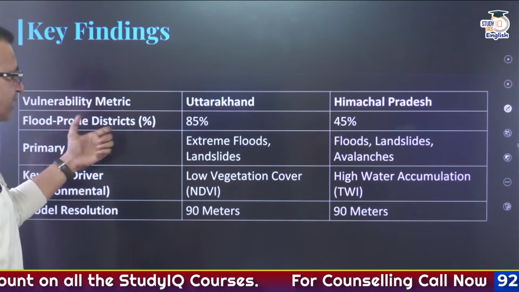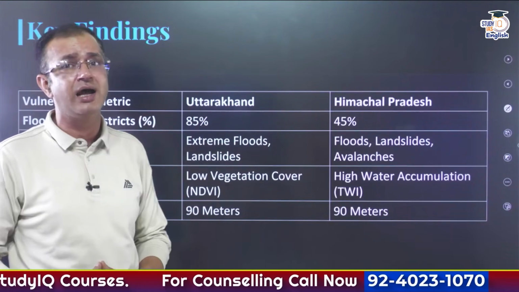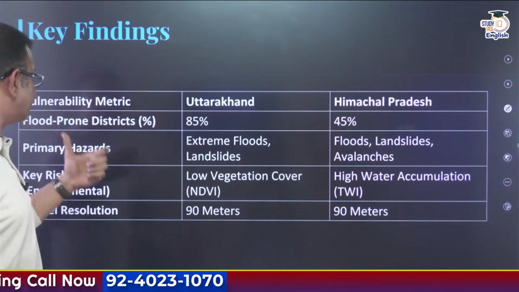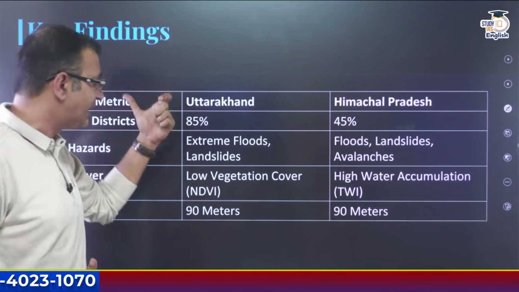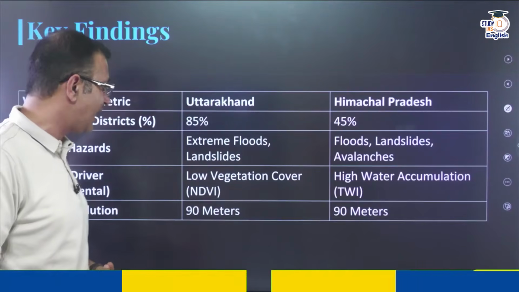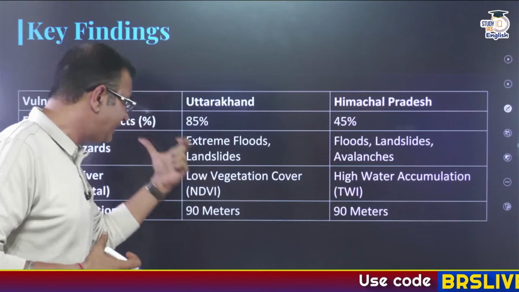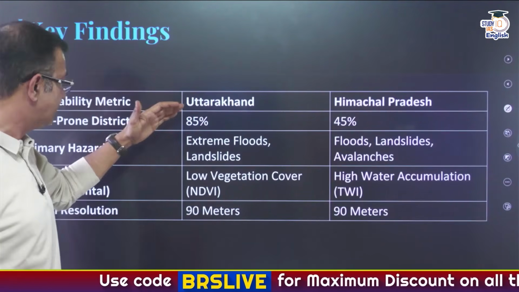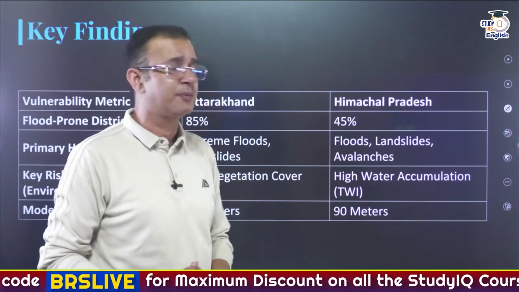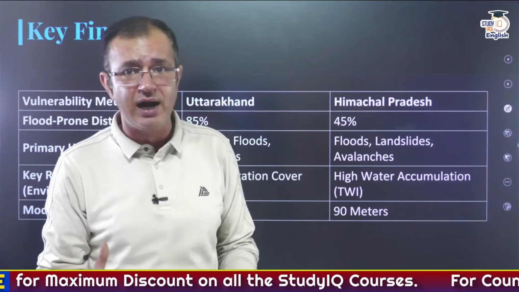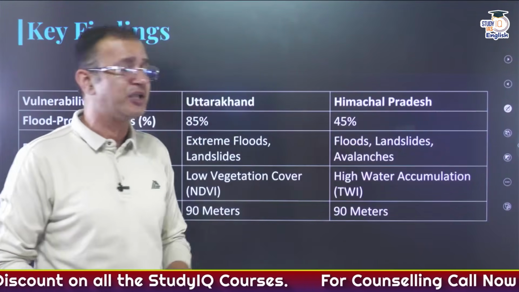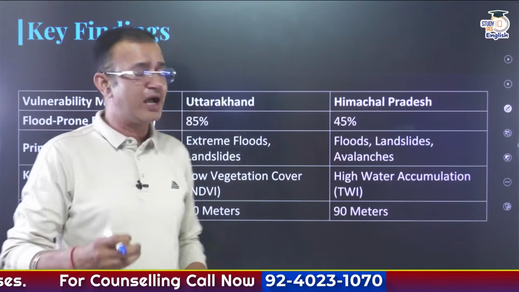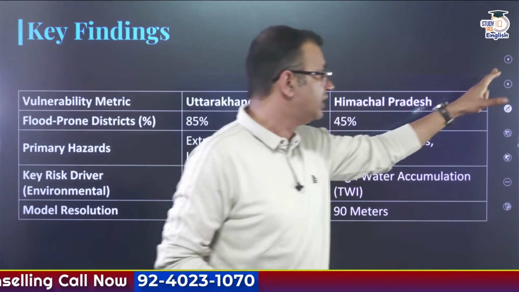So flood-prone districts are 85% in Uttarakhand and 45% in Himachal. The primary hazards in Uttarakhand are extreme floods as well as landslides, and the key risk driver is the low vegetation cover in Uttarakhand. When it comes to Himachal Pradesh, the primary risks are floods, along with landslides and avalanches, and the key risk factor in Himachal is high water accumulation.